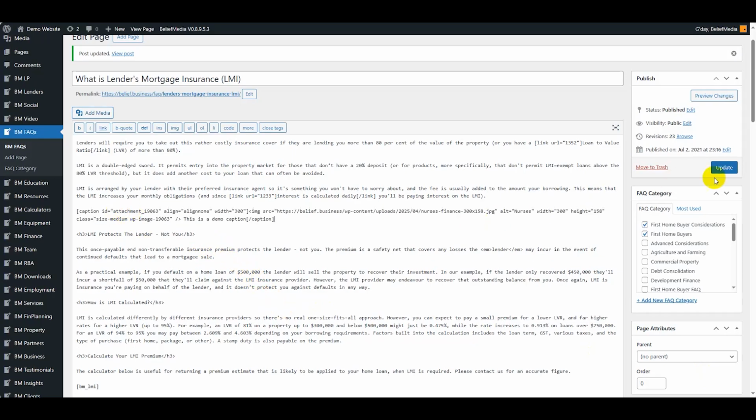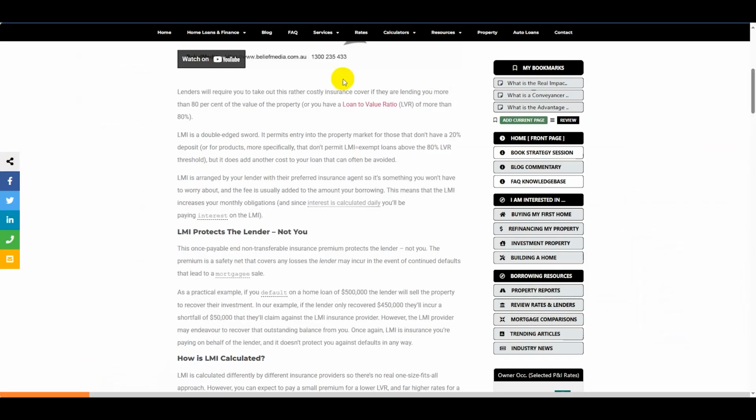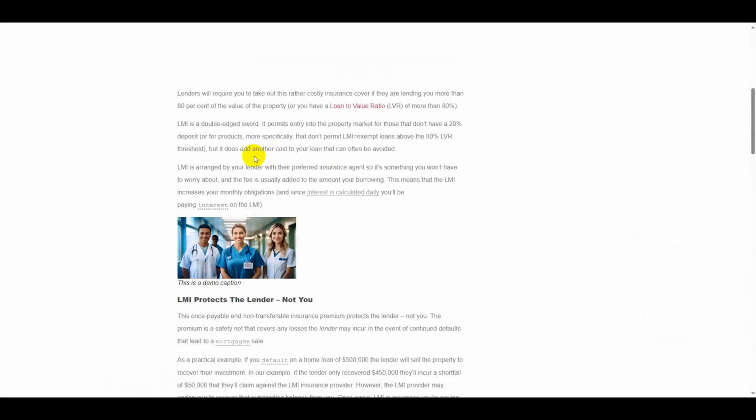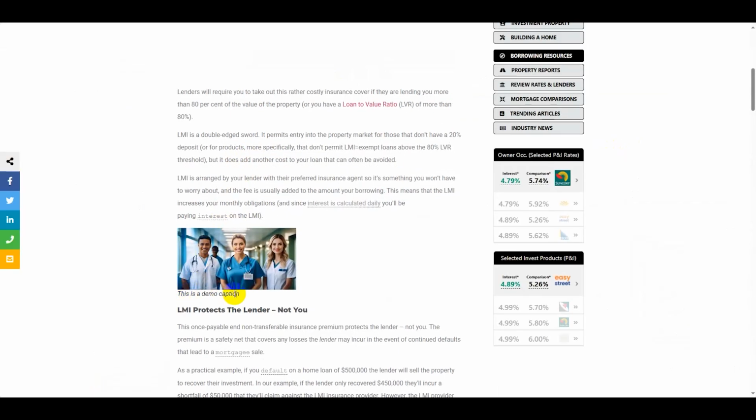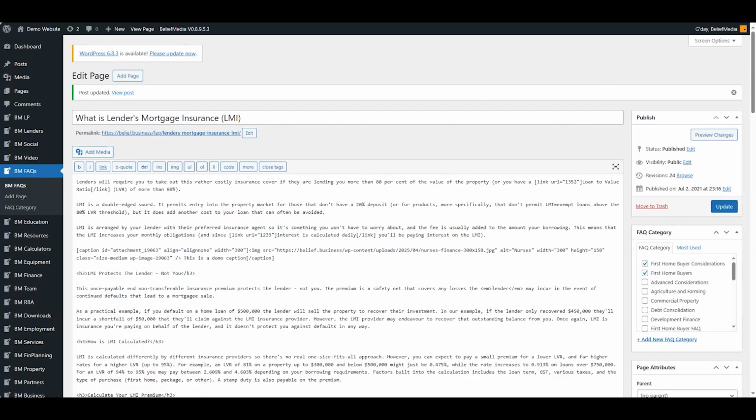That'll populate there. I will update that, and let's have a look at the output. Now the output here will be clumsy because that's the way WordPress works. So I'm going to refresh that page, and we're going to have a dodgy little image square there. There's the caption that I don't like, and that's not what we want. So we'd have to go back there and trial and error and do all sorts of different things until we got the appropriate image. We do things differently.